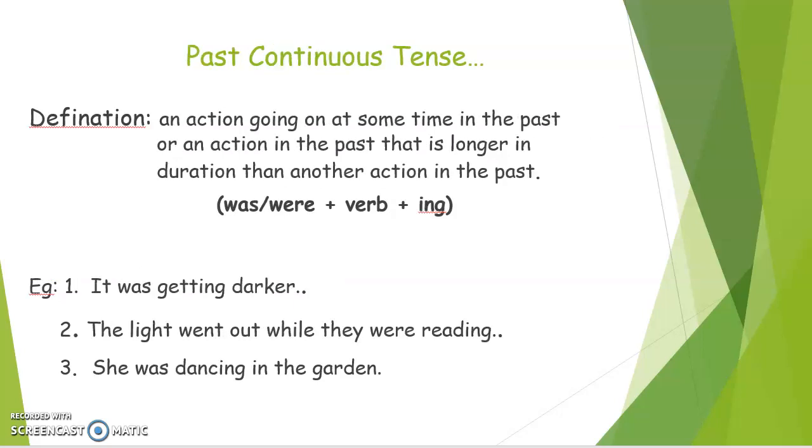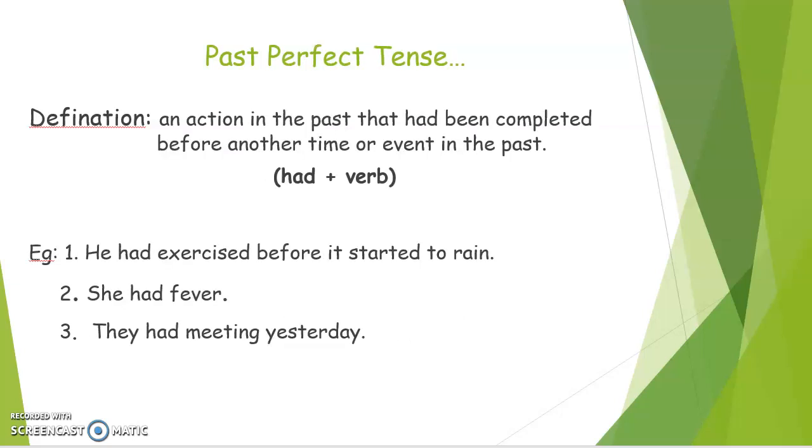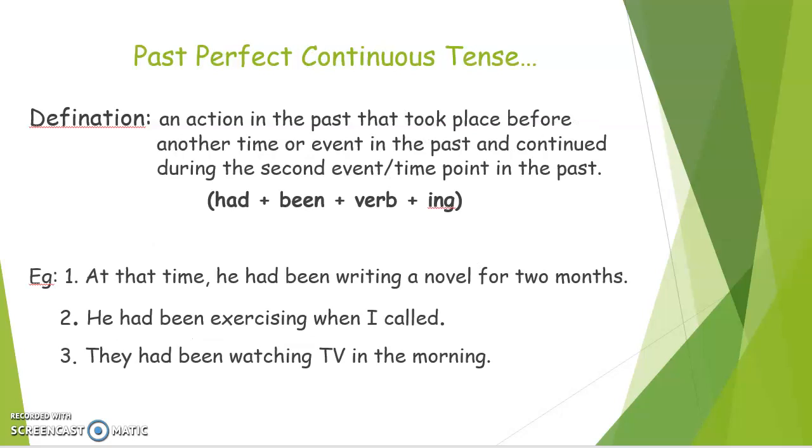Then we saw past continuous tense, and when we should use this type of tense. For making a sentence we use was or were plus verb plus ing. Then we saw past perfect tense. For this we need had plus verb. And then we saw past perfect continuous tense. For this we need had plus been plus verb plus ing.